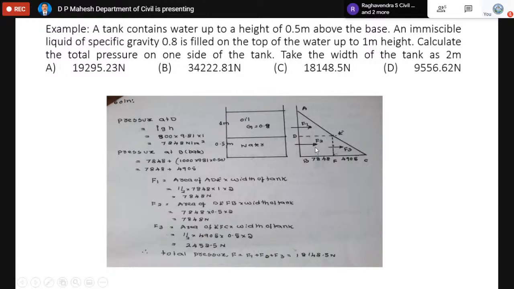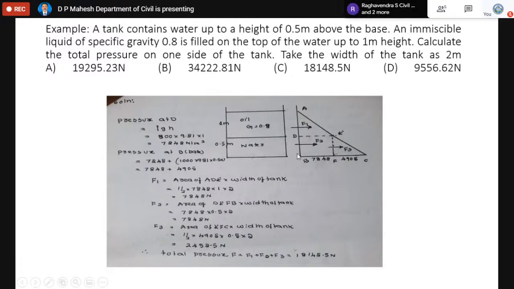In the pressure distribution figure, what we have to do is construct one triangle indicating the pressure at D point equal to 7848. You can see the pressure at D point, and the horizontal ordinate in this diagram will indicate the pressure starting from point A. So pressure keeps on increasing from top to the bottom. The pressure at A is 0, pressure at D will be this much, pressure at bottom will be this much.